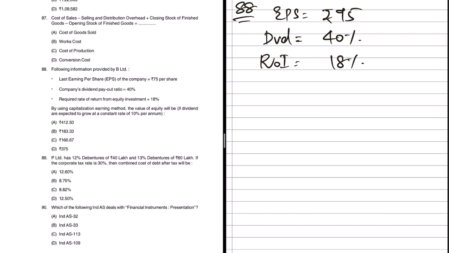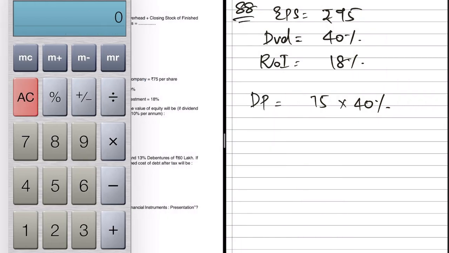All that we have to do is just apply the formula. Now we know for a fact that dividend paid will be nothing but 75, that is EPS into dividend payout ratio, which is 40%. So EPS into 40%, 75 into 40% will be 30 rupees. So this is the dividend which is paid. Now what is it that we are supposed to find out? We are supposed to find out the price. Price of a share is nothing but, this is the formula, D1 by KE minus G.